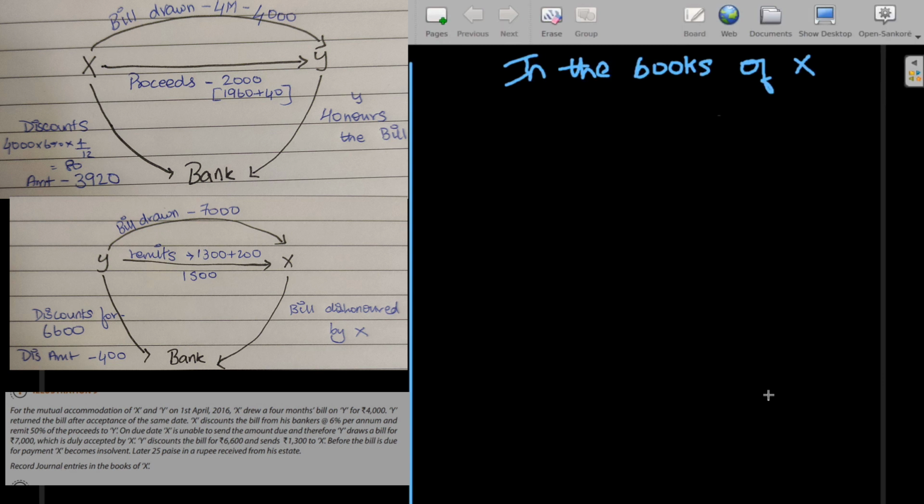After Y remits the amount to X, X becomes insolvent. So when X becomes insolvent, he wouldn't be able to pay the bill. So here the bill gets dishonored. While putting the entry for bills payable accepted, we put it as Y to bills payable. So as dishonored, we'll be putting the opposite entry to cancel both, which should be bills payable account debit to Y account, and the amount would be 7,000.